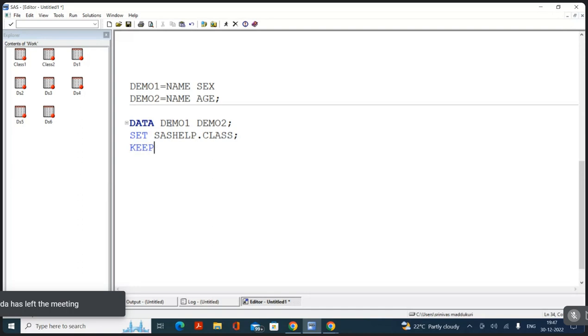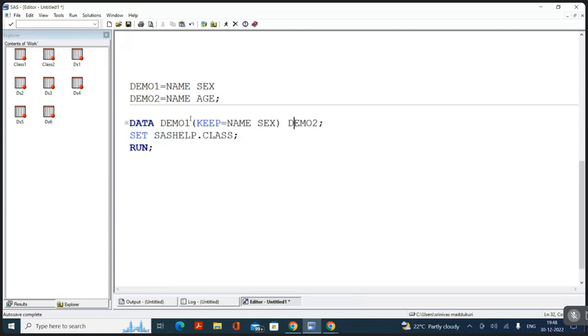Now, can I write a keep statement? No, sir. I cannot write a keep statement because if I write a keep statement for demo one, demo two, we're going to have the same data, the same name. I want to have different data, so I cannot write a keep statement in this scenario. Now I should go with only the keep option because I have a different requirement. After demo one, keep is equal to name and sex. And then again demo two, open the parenthesis, keep is equal to name and age.